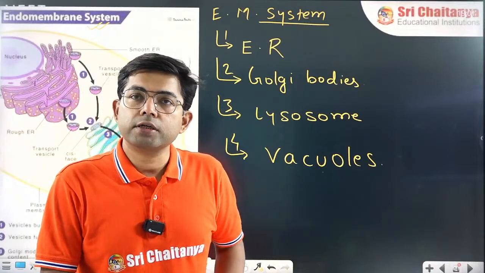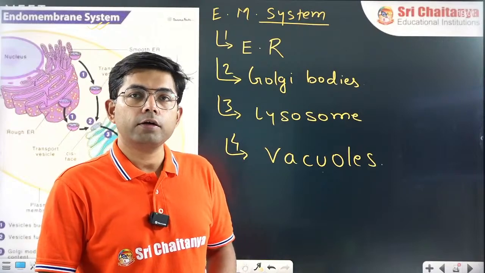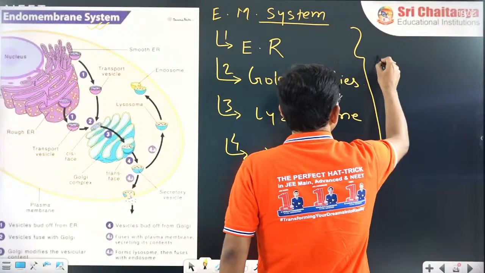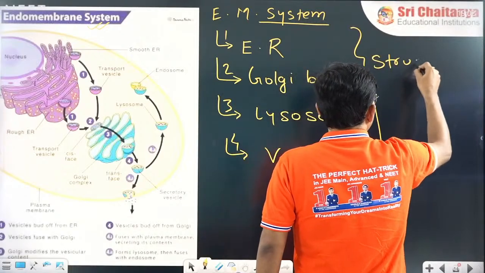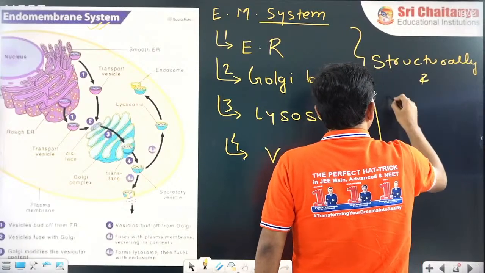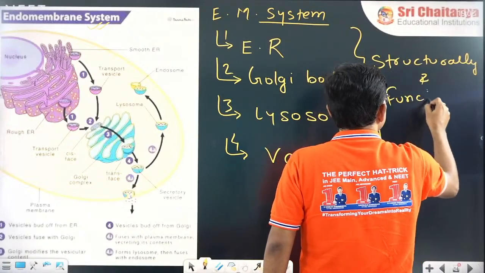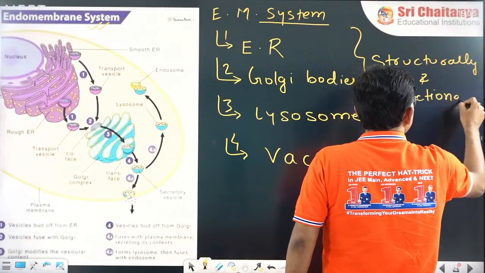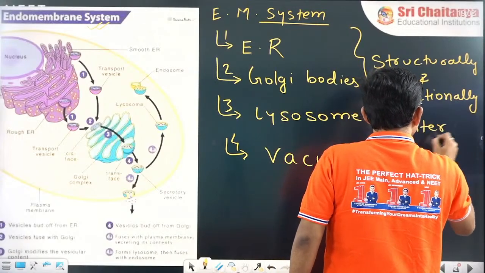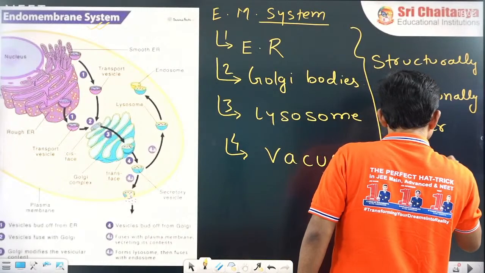Then the question comes, why only these four? Because they are structurally and functionally interrelated.